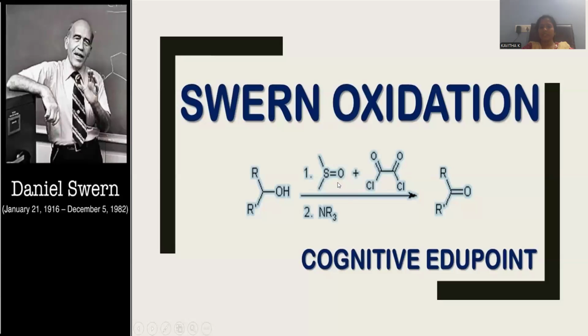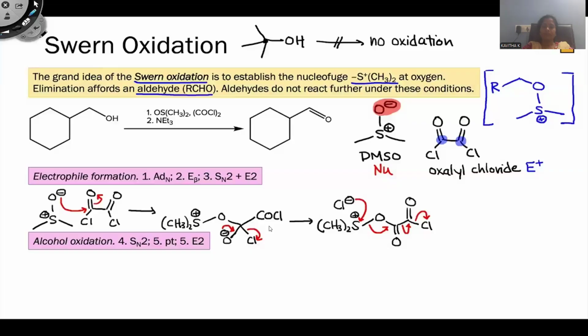One is the dimethyl sulfoxide, oxalyl chloride, and triethylamine as the reaction conditions in order to convert the alcohol into carbonyl compound. So this is the introduction to the scientist.